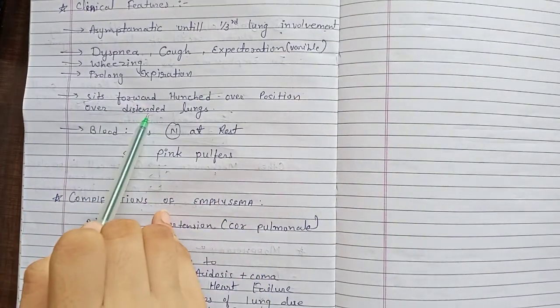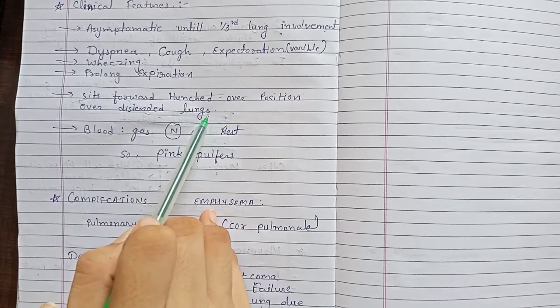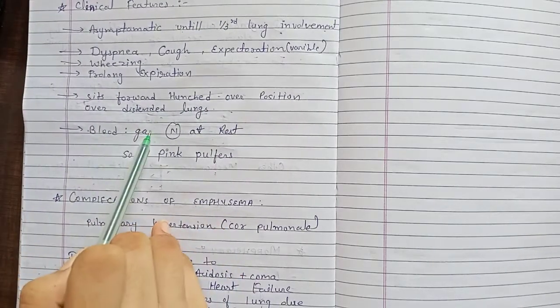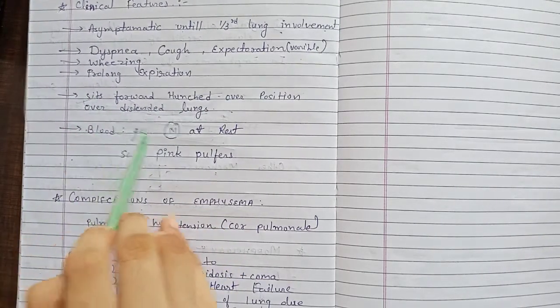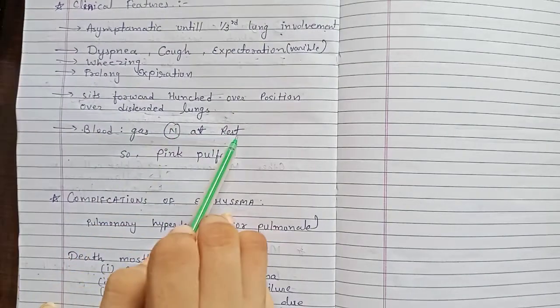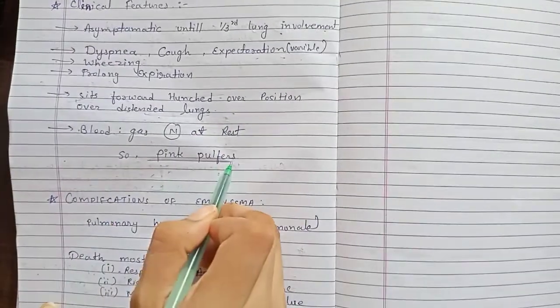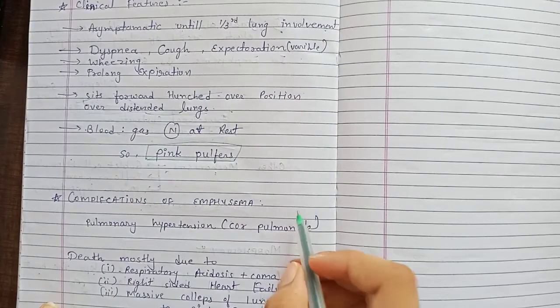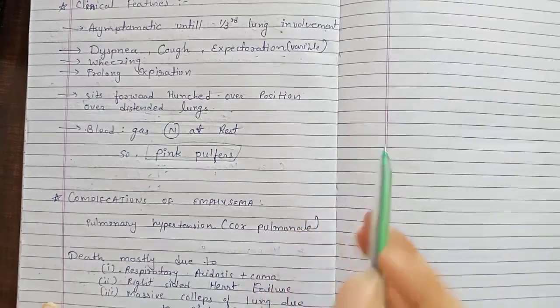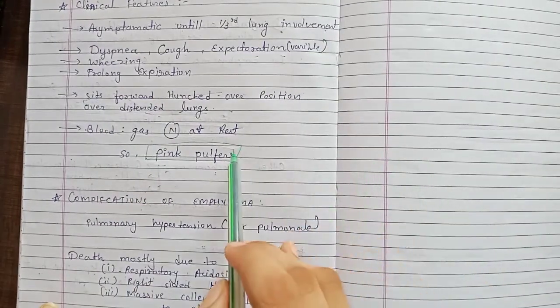Another clinical feature is overdistension of the lung, and the blood gas, meaning the ventilation perfusion ratio, is normal at rest, so they are the pink puffers. There is no cyanosis, so they are not blue bloaters. Remember, they are the pink puffers.